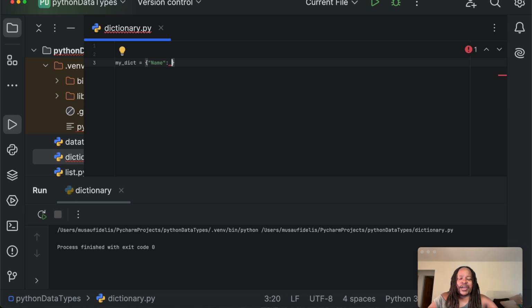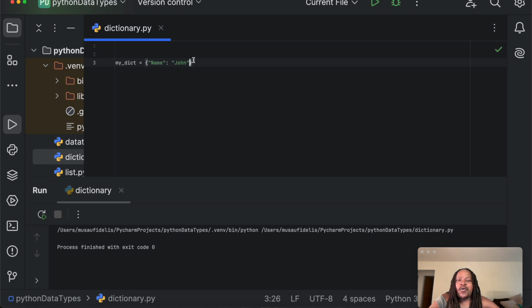And the value can be a name of a person like John. So that's a dictionary with one item. The item is a key value pair. Name is the key, and John is the value. And we separate the key value pair with a colon.